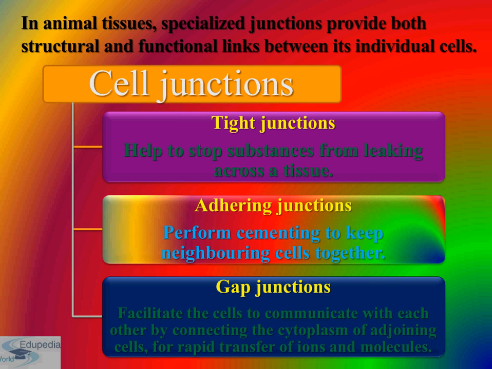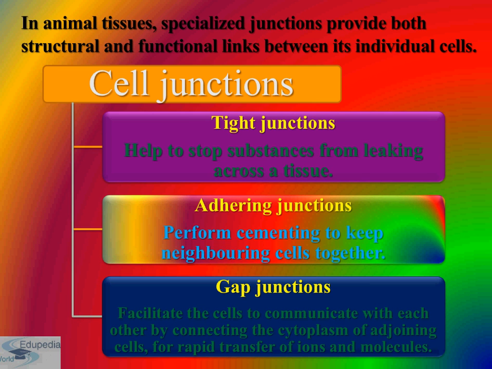So all cells in the epithelium are held together with a little intercellular material, and in nearly all animal tissues specialized junctions provide both structural as well as functional links between individual cells. There are three types of cell junctions found in epithelium and other tissues: tight junction, adhering junctions, and gap junction. Students, this is very important from your exam point of view. It is always asked in PMT exams also.